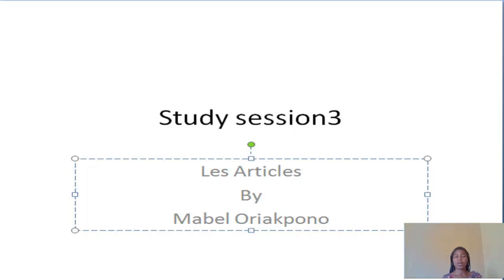Now I hope you know the function of articles. The other function of the article is to tell you the number of the noun, if the noun is singular or plural. That is why you have un. Un is singular, it means a or an. Une is also singular, it means a or an. Then you have des. Des is plural. When you have several nouns and you want to refer to them as plural in French, you use des.